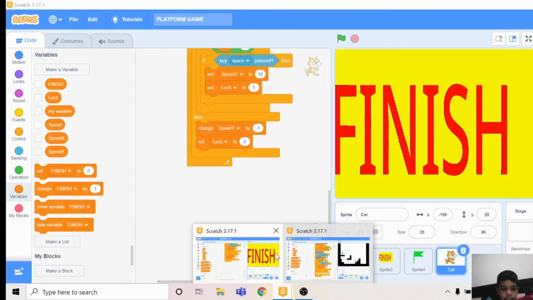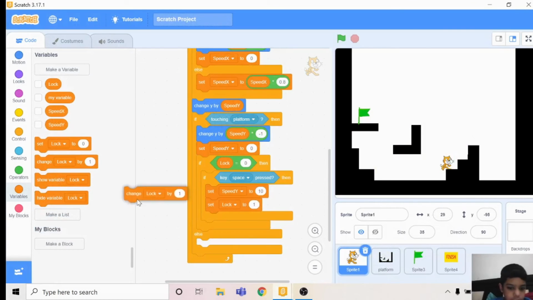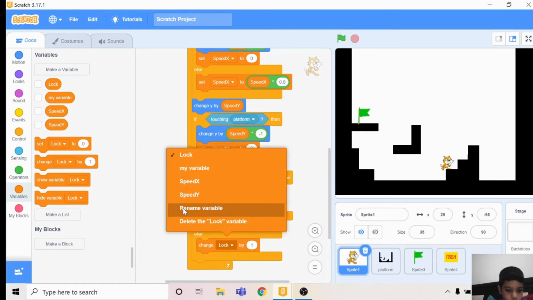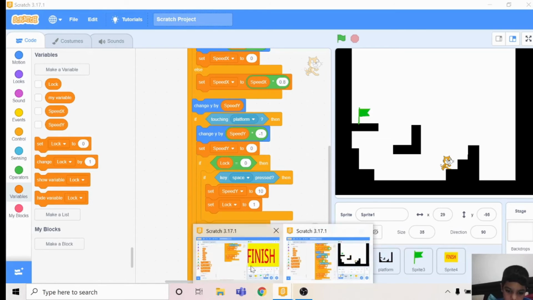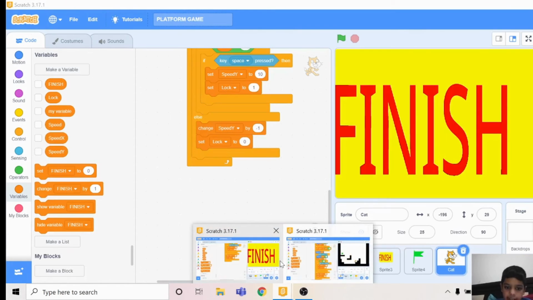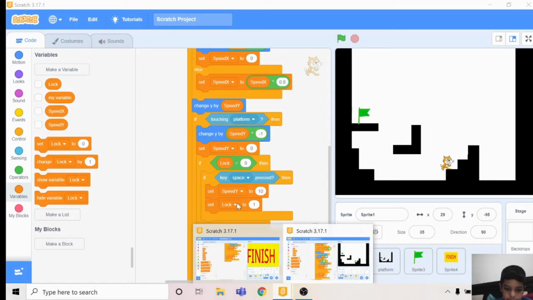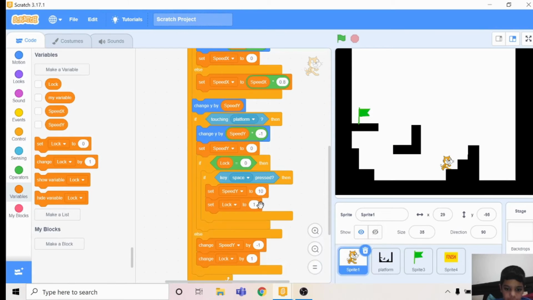Then in the else, you do a change speed y by -1. Then you do a set lock to 0. Set lock to 0.